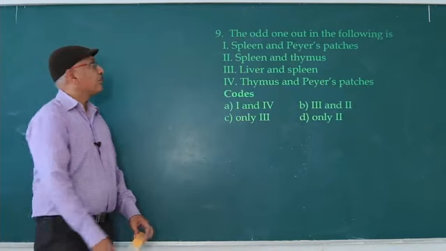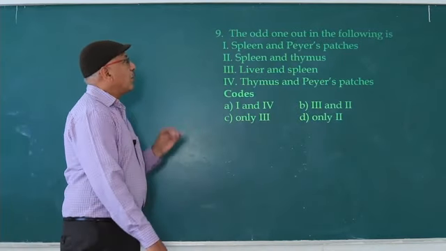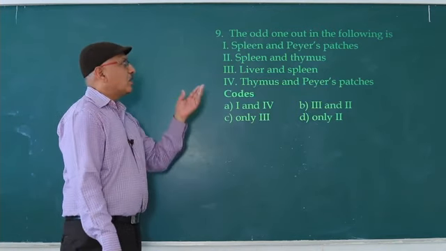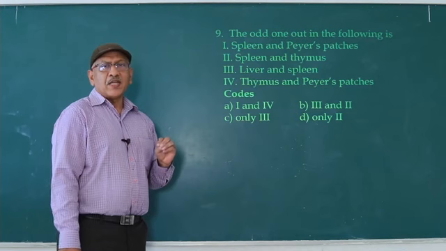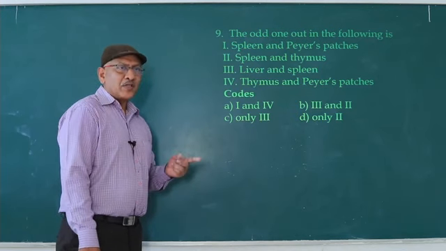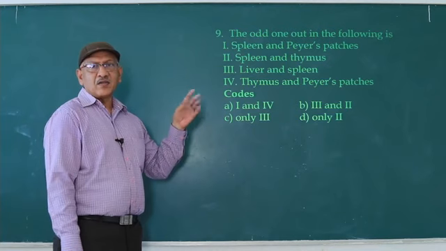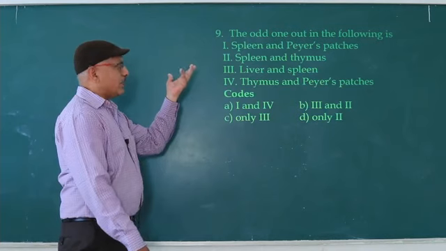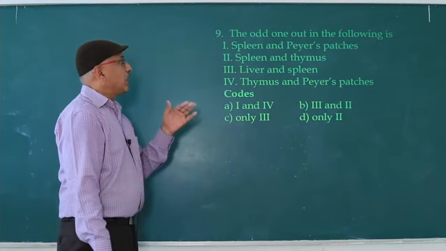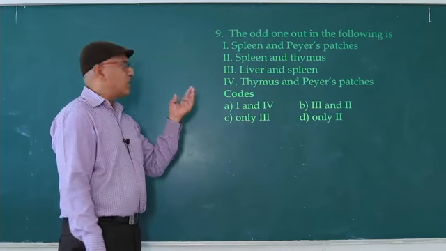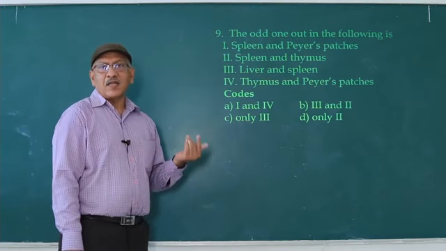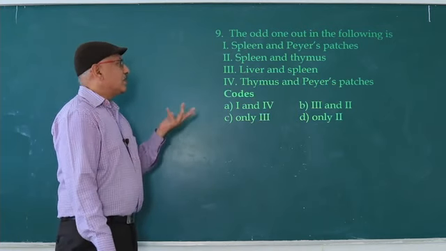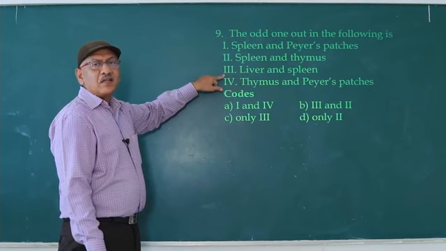Next question. The odd one out in the following. First, spleen and Peyer's patch. Spleen is a secondary lymphoid organ. What is Peyer's patch? Peyer's patch is the mucosa associated lymphoid tissue present in the small intestine. So both are lymphatic organs, secondary lymphatic organs. Second, spleen and thymus, both are lymphatic organs. Spleen is a secondary lymphoid organ, thymus is a primary lymphoid organ. Third, liver and spleen. Liver is not a lymphatic organ, so the third one is odd.